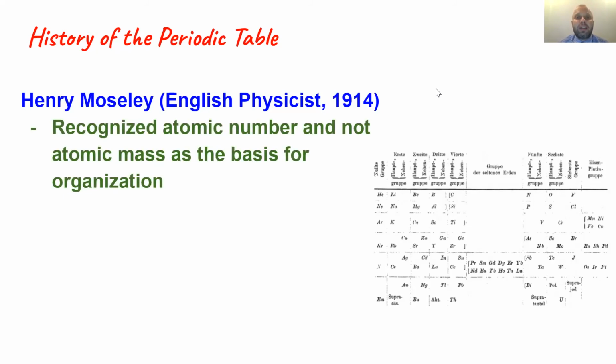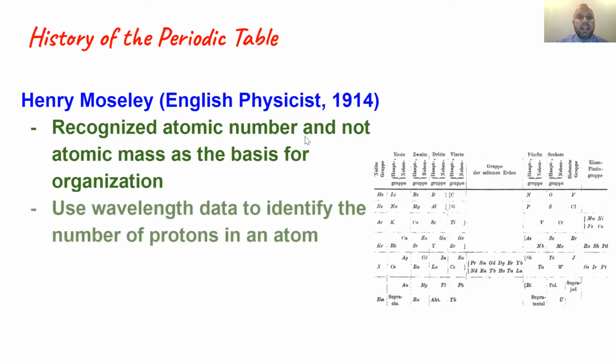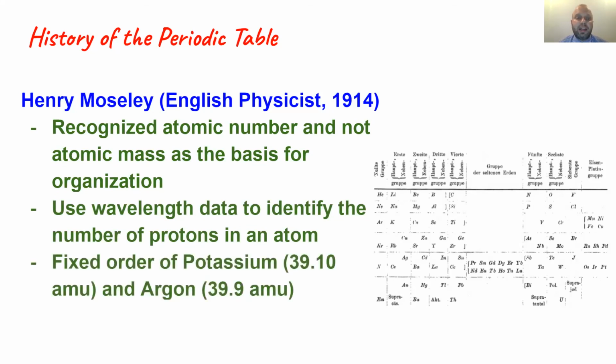He pieced together the fact that atomic number wasn't just the order in which we discovered an element. It actually told us the number of protons that an element had. And again, this is coming just 3 years after the Rutherford gold foil experiment and really the discovery of the nucleus, the positively charged nucleus, and the idea of protons. He used wavelength data to identify the number of protons in an atom, and that's how he was able to make that comparison. And then he fixed the order of some elements that were previously placed out of order.